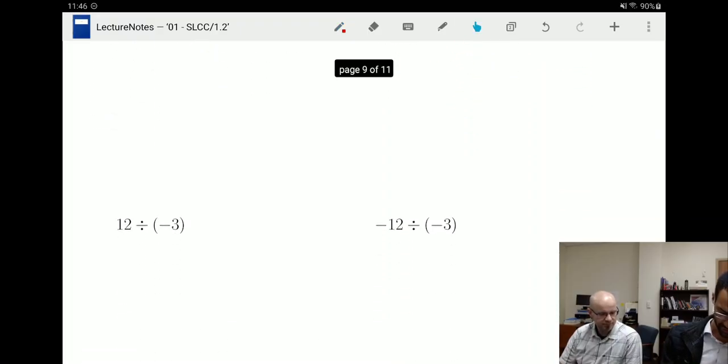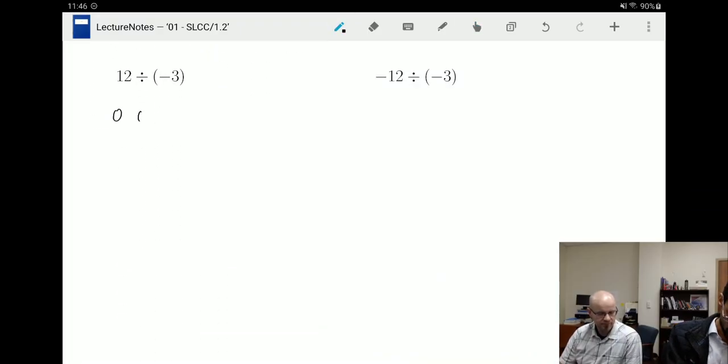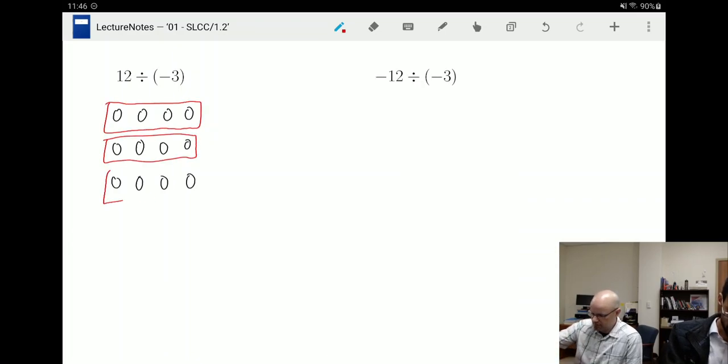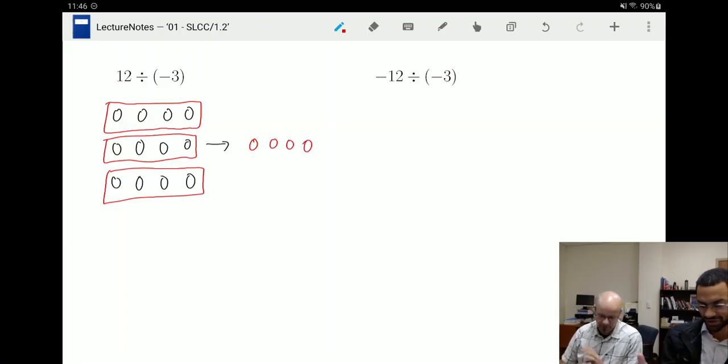This is where it gets a little tricky. 12 divided by -3. Okay, so I'm starting off with 12. And again, I want to break this up into the opposite, right? So 3 equal-sized groups, but the negation with the opposite sign. All right, and if I do that, of course, that's going to give me 4 red circles.